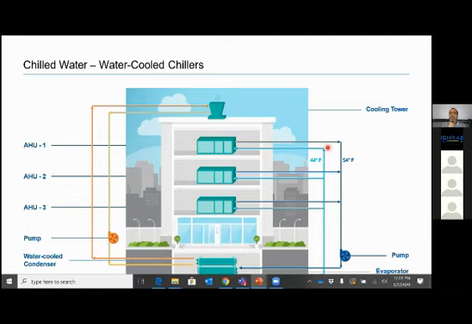Now we typically look at how water-cooled chiller scheme looks like. So this is a water-cooled chiller, generally sitting in basements, but it can also come on ground floor, it can come on terrace also, but a typical example is generally it is placed in basements. Then we have AHUs on multiple floors, which is getting chilled water from chiller.